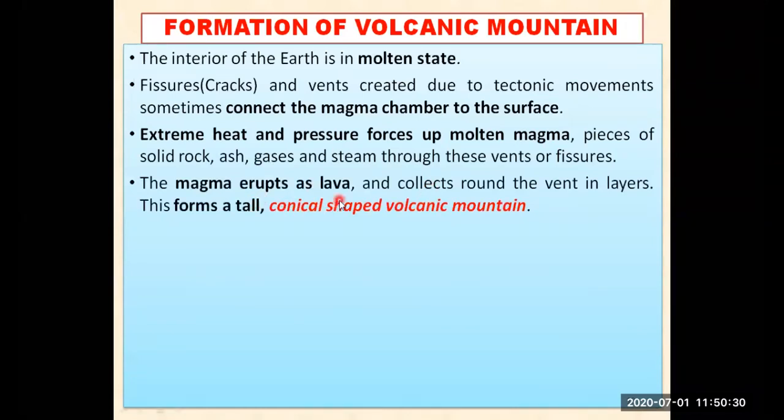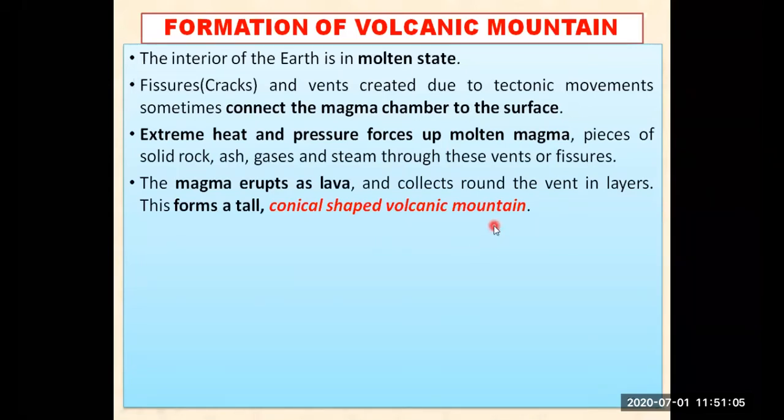When it comes on the surface of the earth, that magma is known as lava, and they collect around the vent in layers, around the vent from where the magma is coming out, that is the crater, or you can say vent also. So around that particular vent, the lava used to settle down in different layers, one on top of another, and like that it forms and takes the shape of a conical shaped volcanic mountain because it cools down.